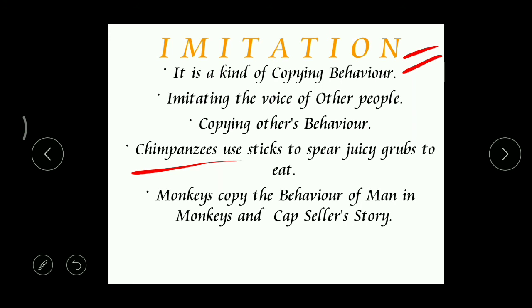By taking one stick, it tried to get the food, but it failed. Then after some time, what did it do? It took one more stick, and it tied one stick to the other, so that the stick became very long. Then with the help of that long stick, it was able to get its food. By observing this chimpanzee, the other chimpanzees also did the same. Correct? So here they copied the behavior. So we call that imitation.